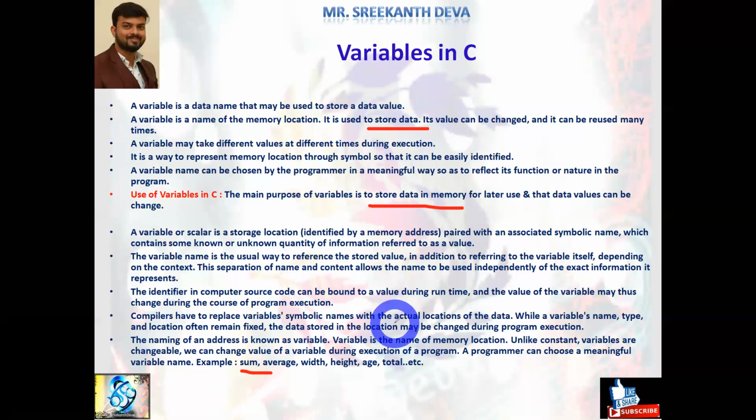A variable or scalar is a storage location identified by a memory address paired with an associated symbolic name, which contains some known or unknown quantity of information referred to as a value. Simply you can remember, a variable is a name of the memory location which is used to store some type of data. Its value can be changed and it can be reused many times.